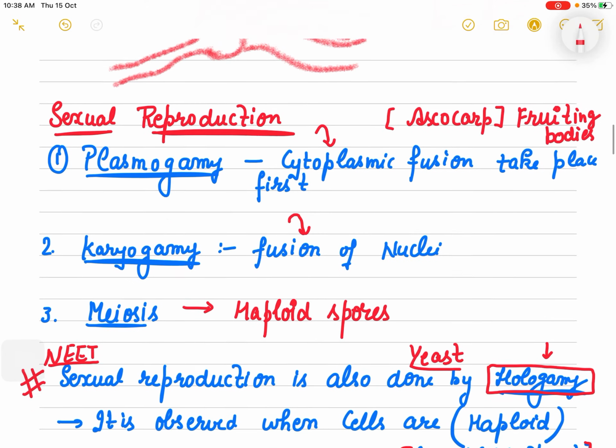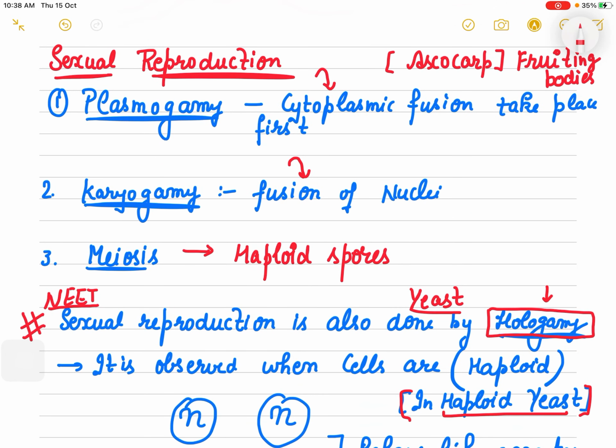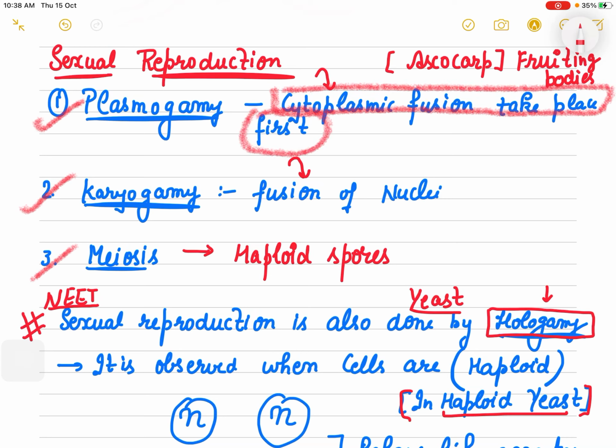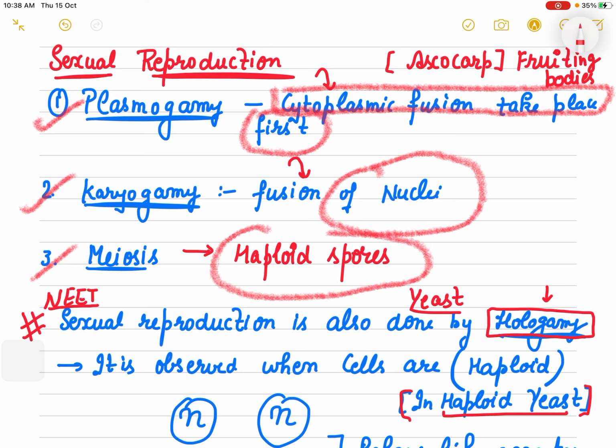Sexual reproduction mainly takes place through three steps: plasmogamy, karyogamy, and meiosis. When plasmogamy happens, the cytoplasmic fusion takes place first. In karyogamy, fusion of the nuclei happens, and finally through meiosis, haploid spores are formed.